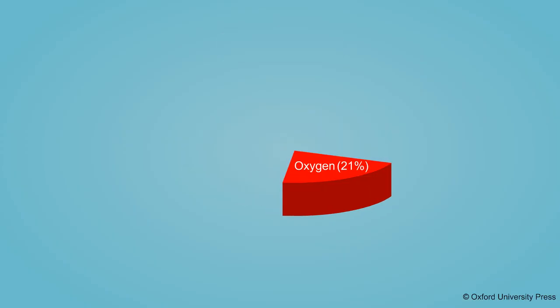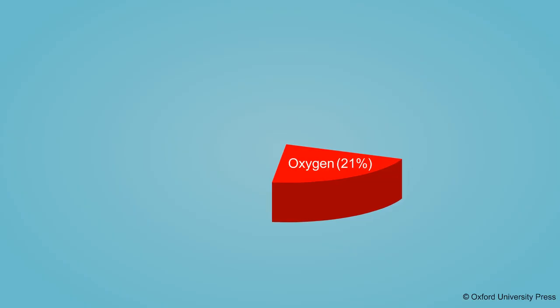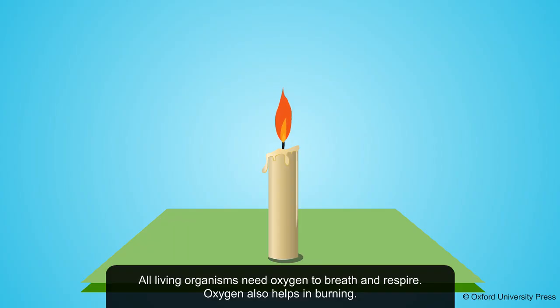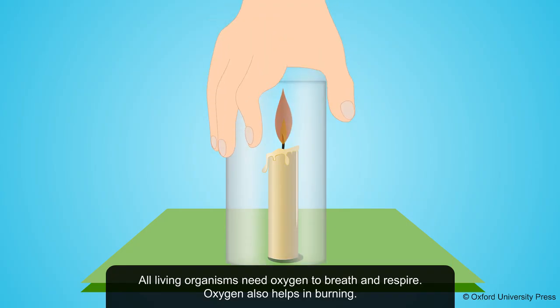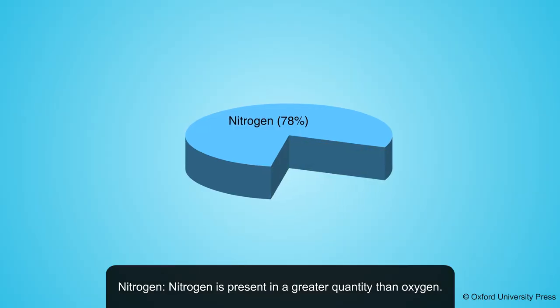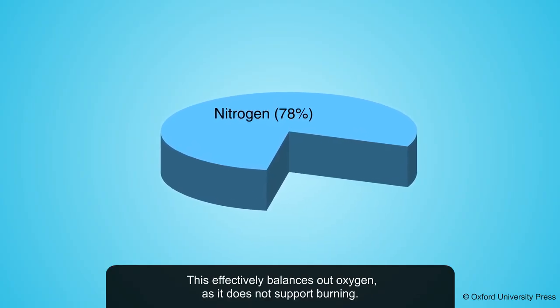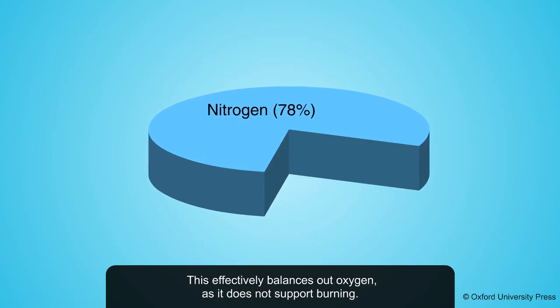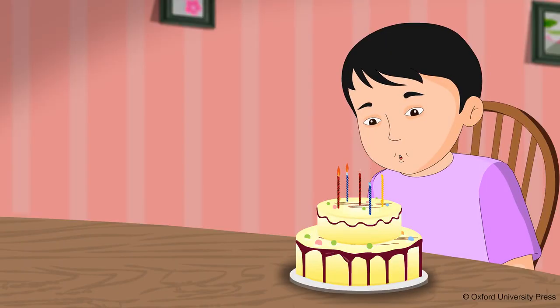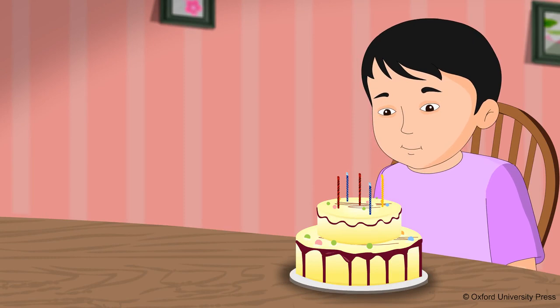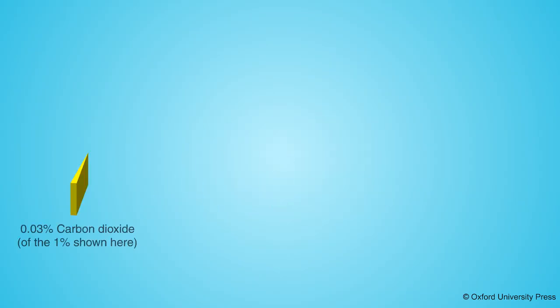Oxygen. The most important component of air is oxygen. All living organisms need oxygen to breathe and respire. Oxygen also helps in burning. Nitrogen. Nitrogen is present in a greater quantity than oxygen. This effectively balances out oxygen as it does not support burning. When you blow a candle, it gets easily extinguished because the nitrogen content in the air is higher than that of oxygen. Air also contains 0.03% of carbon dioxide.